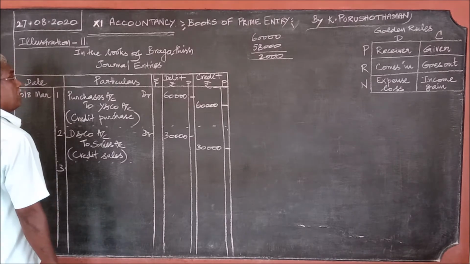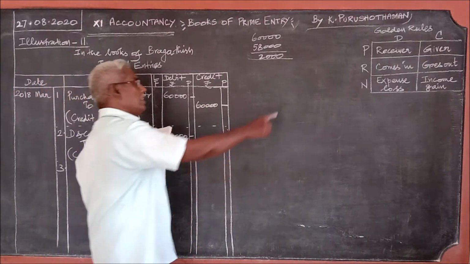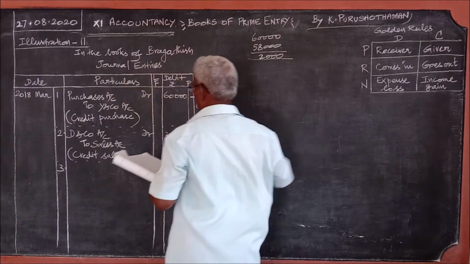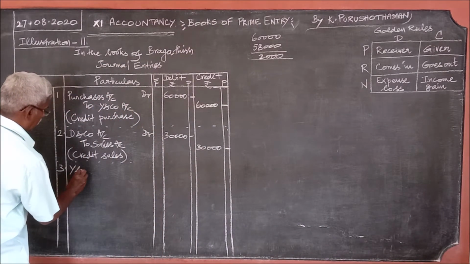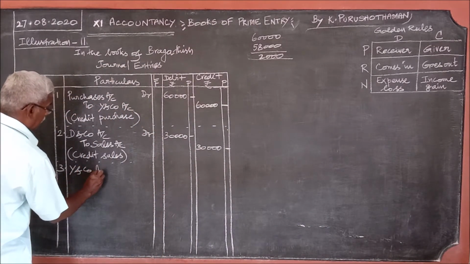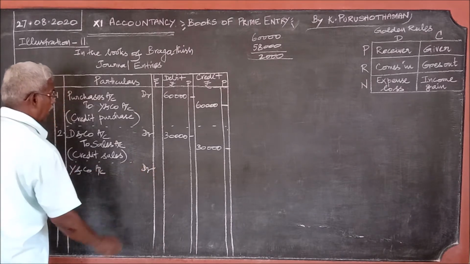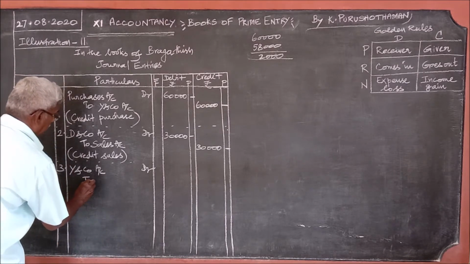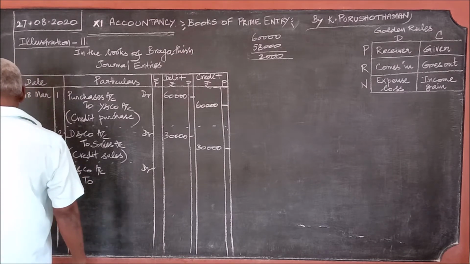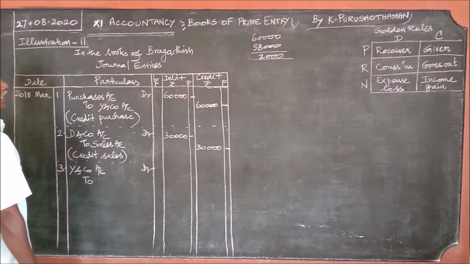When cash is paid to Y and Co, who is the receiver? Y and Co is the receiver. So Y and Co account debit, Y and Co account debit. To.